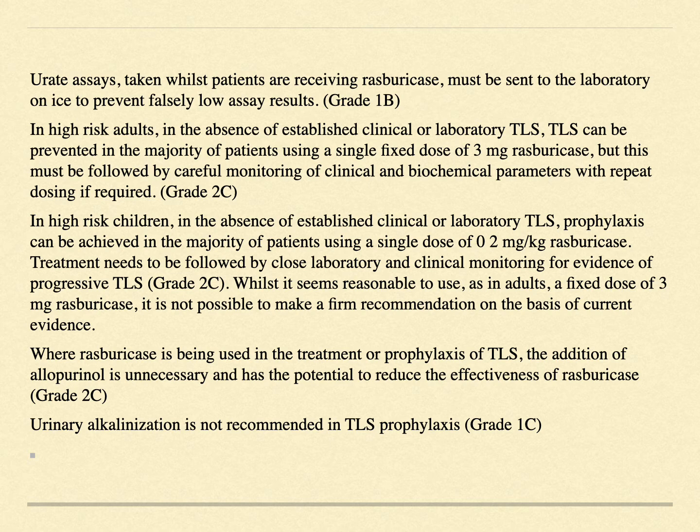In high risk children, in the absence of established clinical or laboratory tumor lysis syndrome, prophylaxis can be achieved in the majority of patients using a single dose of 0.2 milligram per kg of rasburicase. Treatment needs to be followed by close laboratory and clinical monitoring for evidence of progressive tumor lysis syndrome. While it seems reasonable to use, as in adults, a fixed dose of 3 milligrams of rasburicase, it is not possible to make a firm recommendation on the basis of the current evidence.